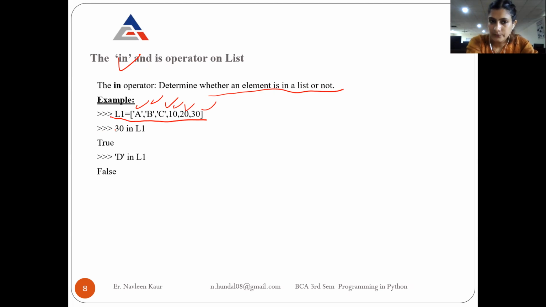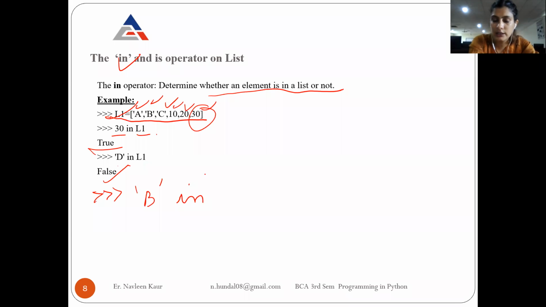Now we are checking 30 in L1. If I ask myself whether 30 is present in L1, the output will be True. Yes, 30 is present in L1. Next I am writing 'D' in L1, can you see that I am writing it in single quotes because it is a string. 'D' in L1, but D is not present in L1, so I am getting False. Let me ask a new question: 'B' in L1.